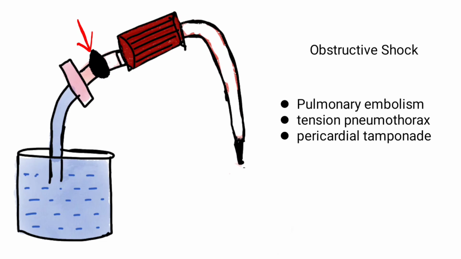Or pericardial tamponade, where again the left atrial relaxation and the left ventricle filling is prevented. There is adequate fluid, cardiac contractility is normal, peripheral vascular circulation is also normal, but there will be inadequate filling of the left atrium and left ventricle, resulting in obstructive shock.